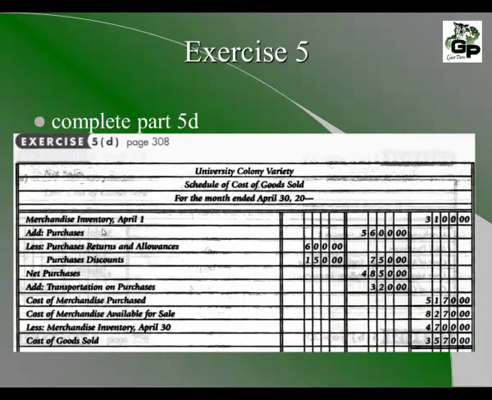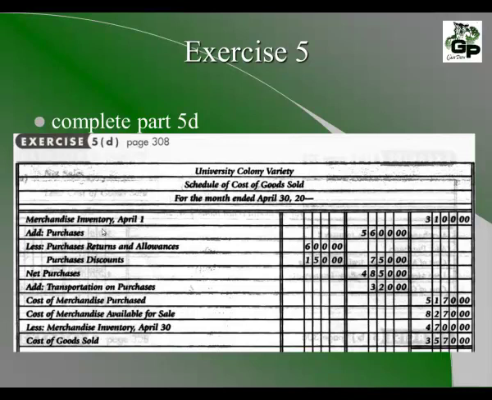For the month of April, we have another schedule of costs of goods sold. We start with inventory of $3,100 at the beginning of April. We add purchases of $5,600. We subtract purchase returns and allowances of $600 and purchase discounts of $150, and together they total $750. We subtract that from the purchases and it gives us $4,850. We add the transportation of $320.